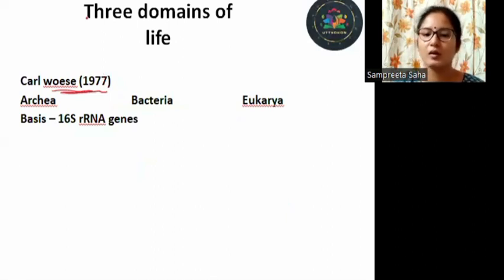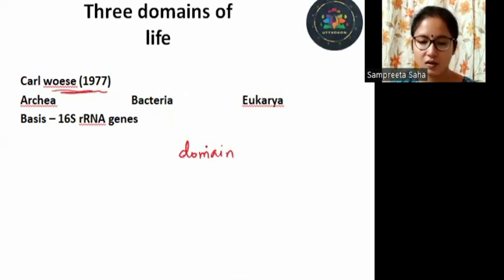What did he do? I've discussed in the previous lecture the taxonomic hierarchy. There are different categories into which the organisms are classified. The first one was the kingdom, the highest level of taxonomic hierarchy. Now he introduced another higher level of taxonomy, that is domain. And he divided the life forms into three domains: archaea, bacteria, and eukarya.